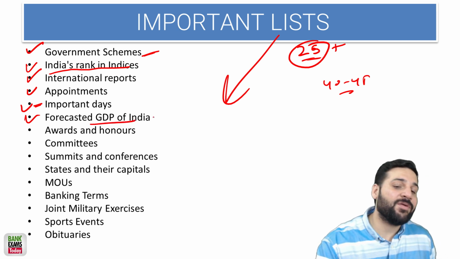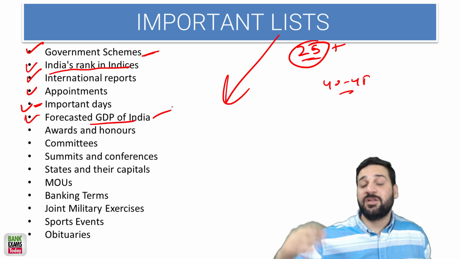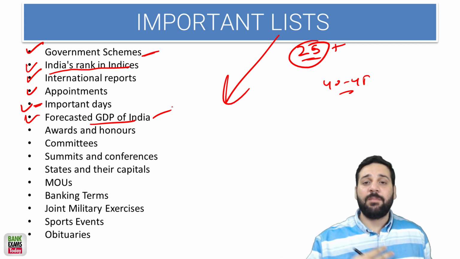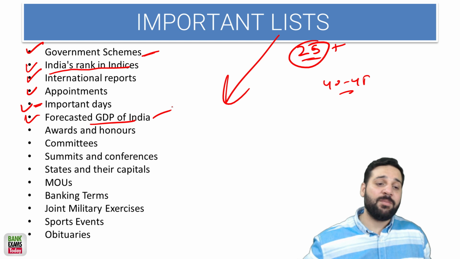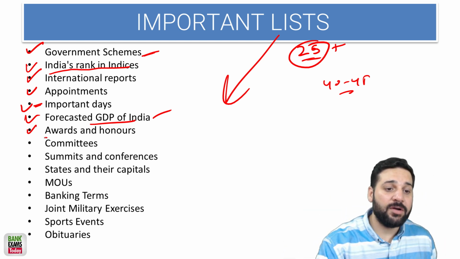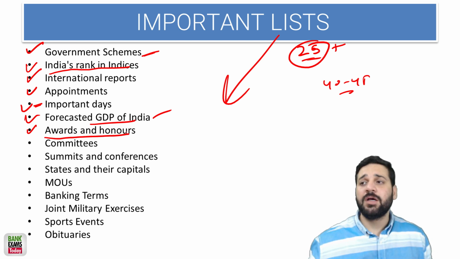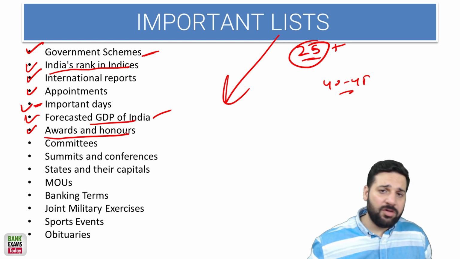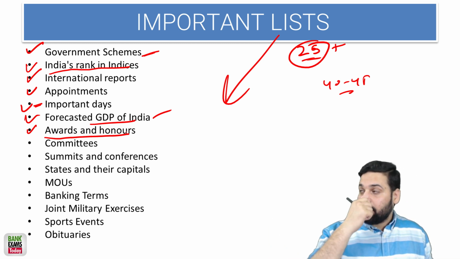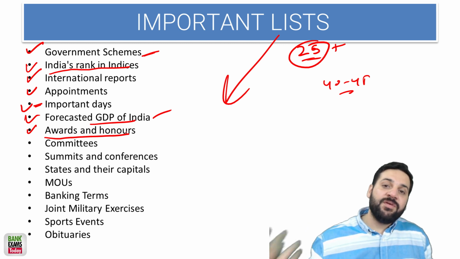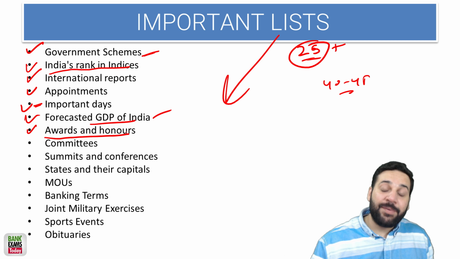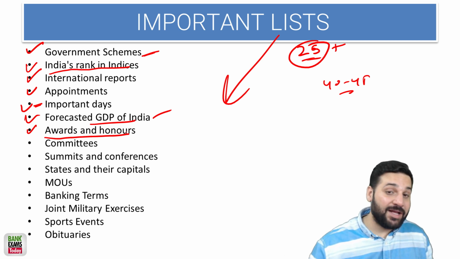Forecasted GDP of India from the last 3 years. There is a question from this particular topic. What is the forecasted GDP as per IMF, as per World Bank, as per CRISIL, as per RBI? I have made a proper list for that, and I'm updating that list every day. Awards and honors: Arjuna Award, Khel Ratna, Bharat Ratna, all those awards are really important. Even the Filmfare Awards; in 2017, I saw questions on Filmfare, Oscars and all. And nowadays, the Nobel Prize is in the news, so that's also really important.